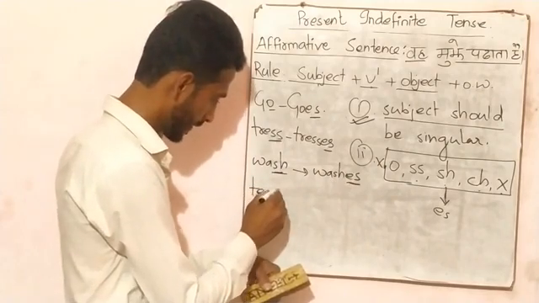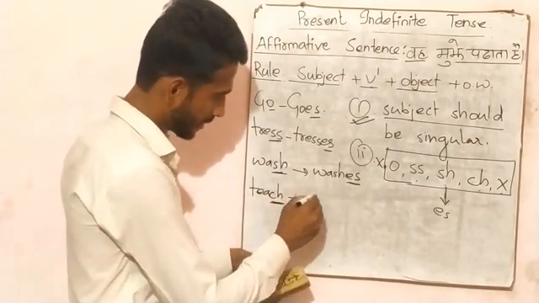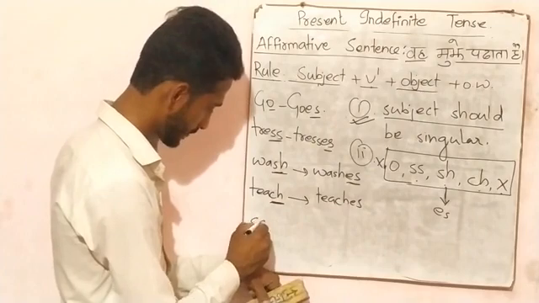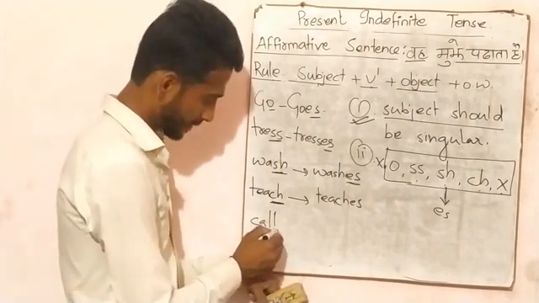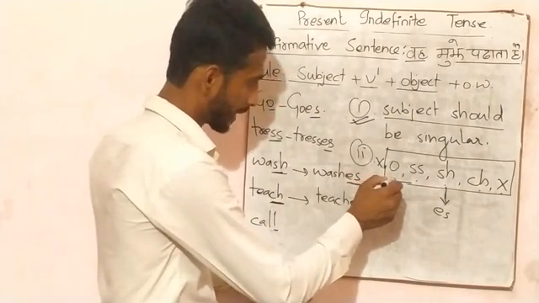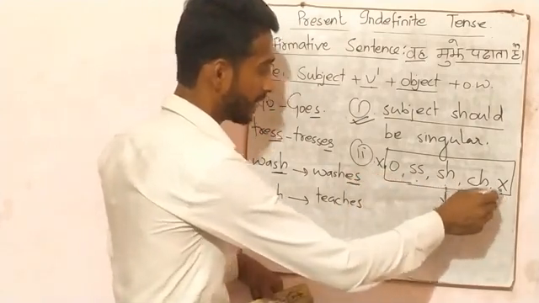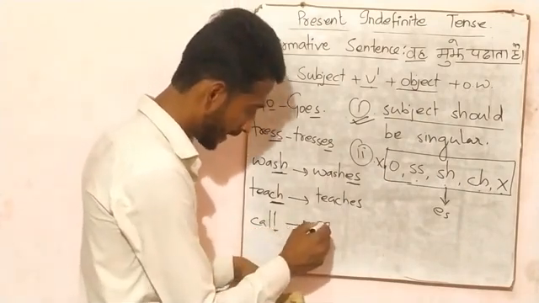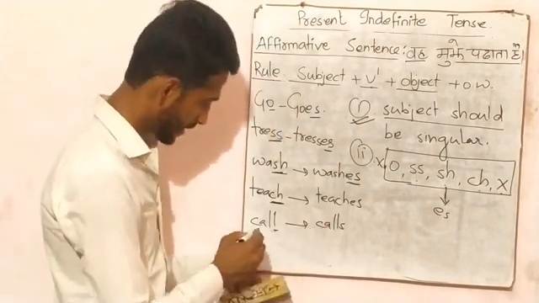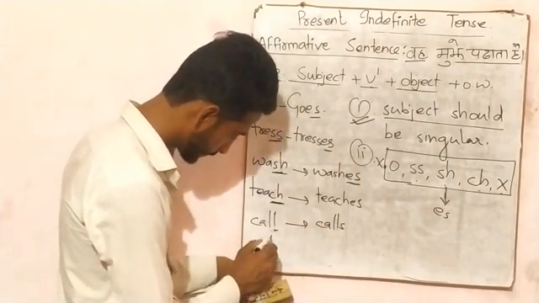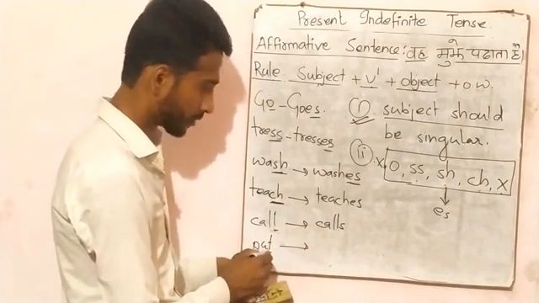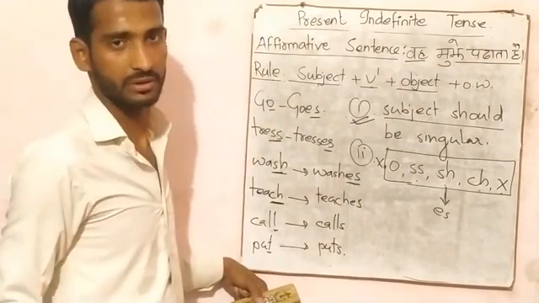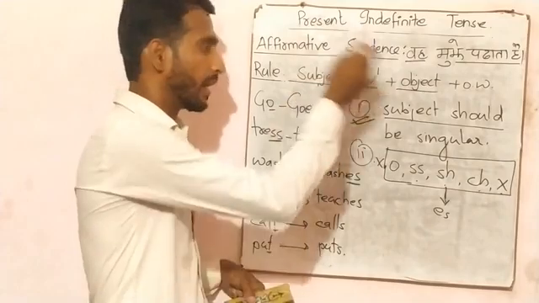Next is teach, here it is ch, then we add es. Next is call, here it's L, so we came to know that it has no O, double S, SH, CH, X. None of these five is at the last of this verb, then we will add s. Next is put, so here is also T, none of these five, then we add s. Puts. Clear?